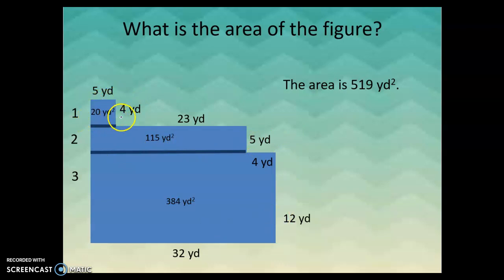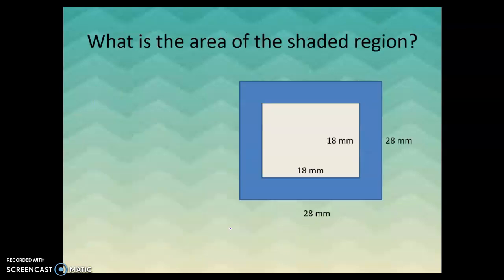So this, I said it's a square, but it's really not. It's close to it. A 5 by 4 rectangle is 20 yards. And then this one, we have 5 yards here and 23 yards here. That gives us 115. And then we've got a 32 by 12 yard rectangle here. That's 384. We add up those areas and we get 519 yards squared. So break your shape into smaller shapes, find the area of the smaller shapes, and then add those together.